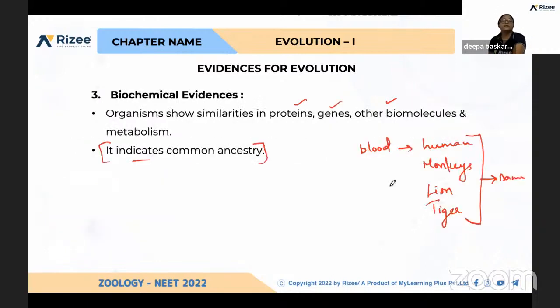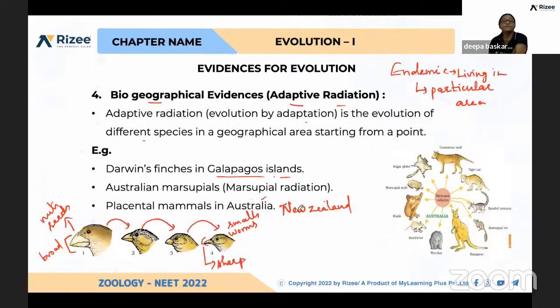Next is biochemical evidences. Again, I explained, if you compare the blood or any organ, like the kidney, what things are present in the kidney and what its function is, everything, it indicates common ancestry. They developed from the same ancestor.